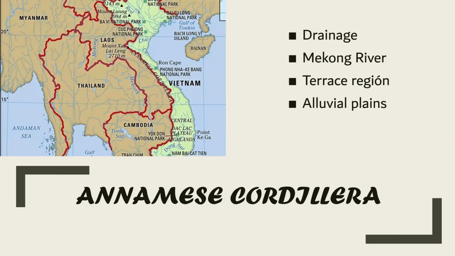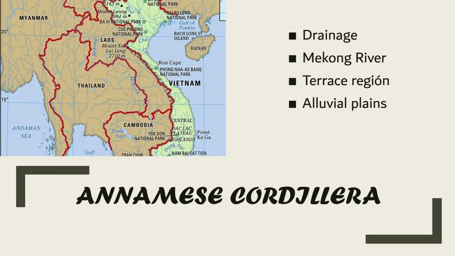Also, we have the Annamese Cordillera, the principal mountain range of Indochina and the watershed between the Mekong River and the South China Sea. It extends parallel to the coast in a gentle curve, generally northwest to southeast, forming the boundary between Laos and Vietnam. The Terrans region includes the alluvial plains along the Saigon and the Dong Nai rivers.